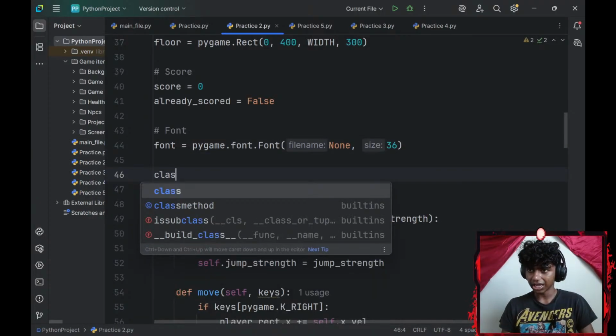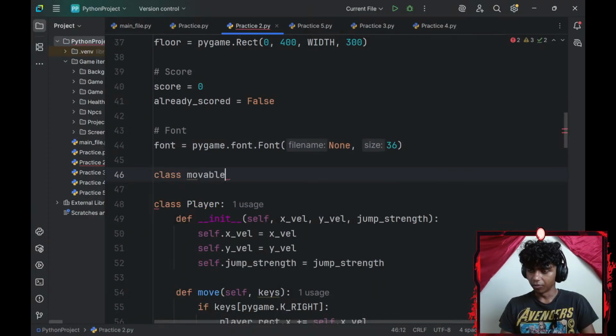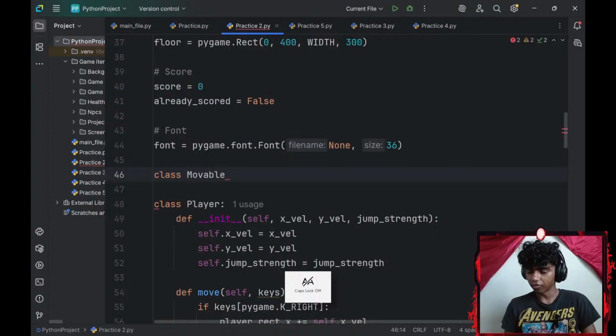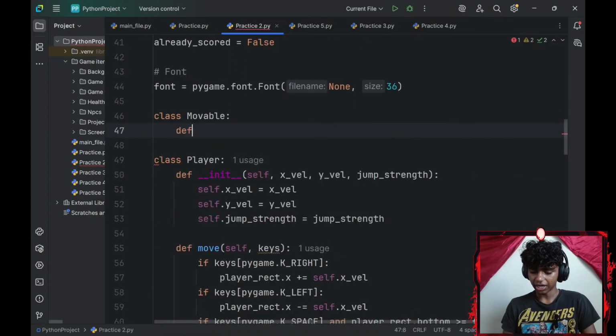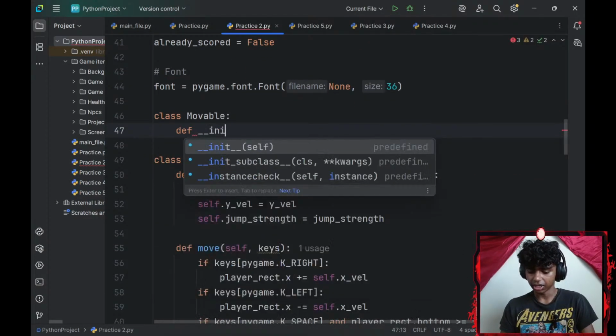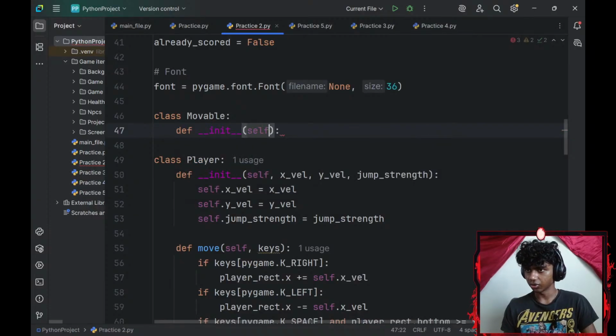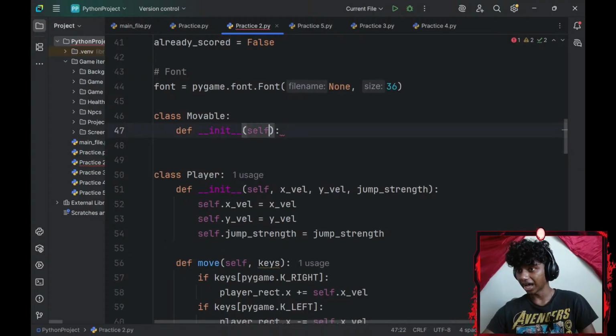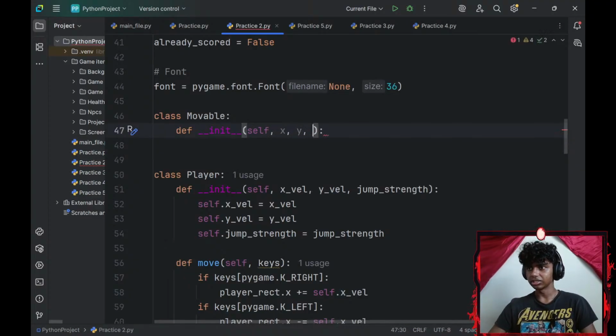Let me go ahead and create a class called Movable. Okay, the M must be capitalized. Okay, there. For my Movable class, let me define a dunder init. I'll work with the super later. I'll just go through the manual way. So the Movable is going to be having an x-axis, y-axis. Did it have velocities? X velocity, Y velocity. Alright.